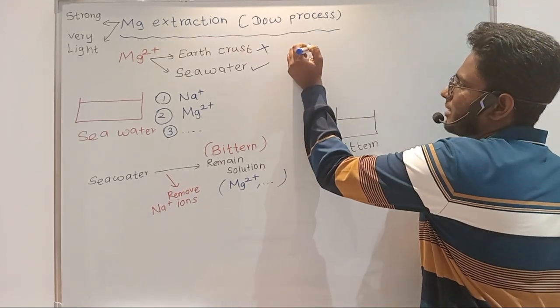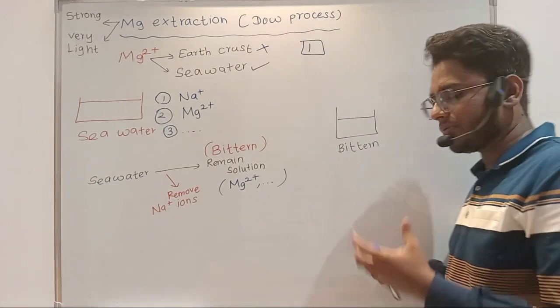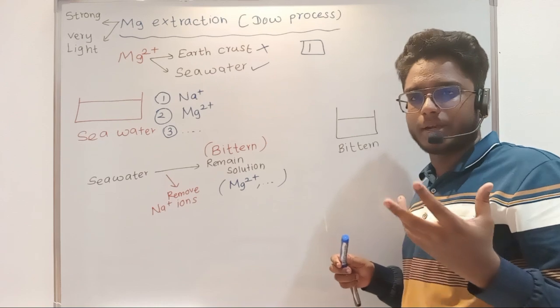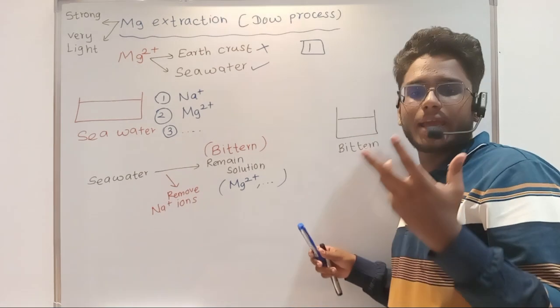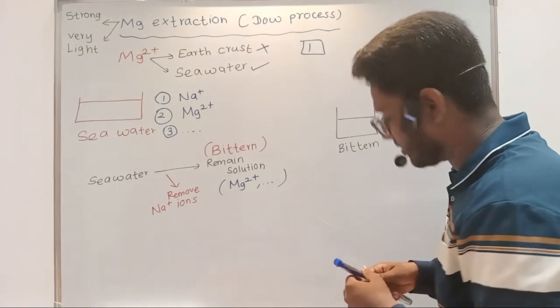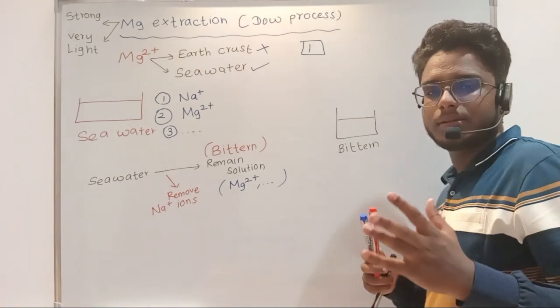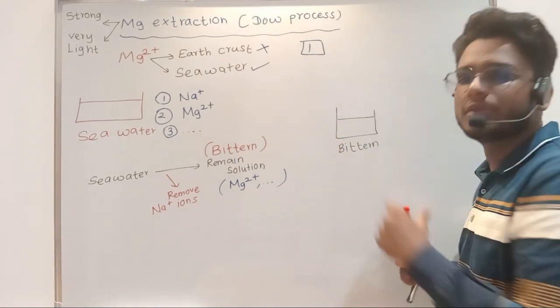Let me explain it again. We are taking calcium carbonate, or else we can call it limestone. We'll be heating calcium carbonate. Why is it heated? You will understand with the flow, right?